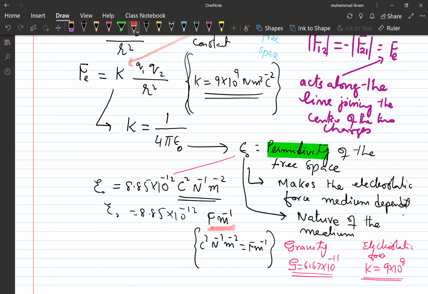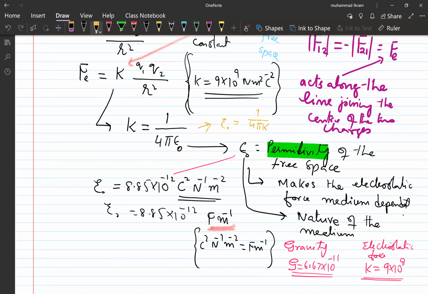And how you can get this is so easy. How is it easy? Let us see. Look, what will be your epsilon naught? It could be equal to 1 over 4 pi into k, and you already know the value of the k, which is here like this. So you just see and you will find it that way. So it is 8.85 into 10 to the power minus 12 coulomb square per newton per meter square or farad per meter. That is what I like the most.